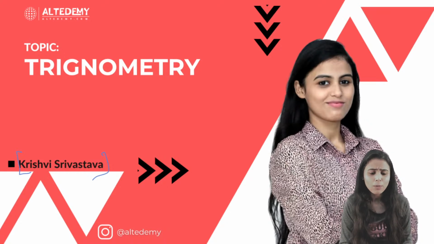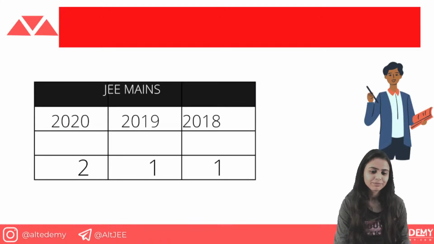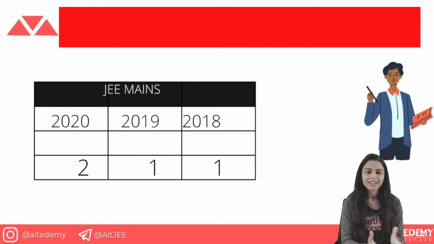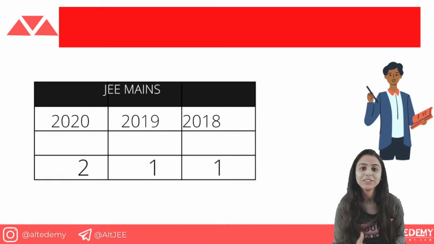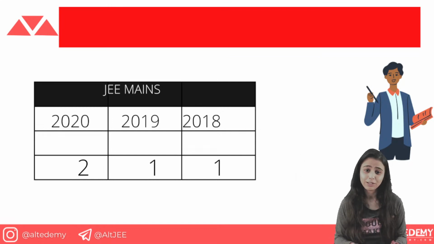So this is our topic, trigonometry. Today's session is going to be on trigonometry. आप सबको पहले से ही पता होगा. So अभी मेन हमारा मोटिव है जेई मेंस के लिए पढ़ना, राइट? तो क्यों पढ़ रहे हैं यार? आता भी है कि नहीं? ऑब्वियसली आता है. Questions come from trigonometry in your JEE Mains. You know it, I know it, everyone knows it.